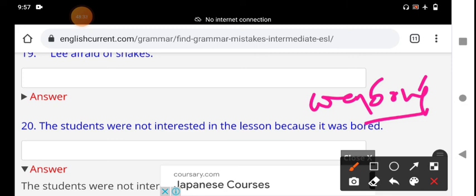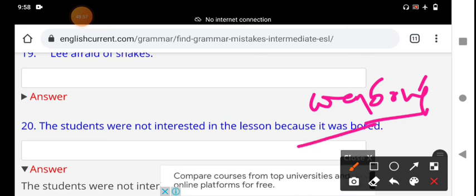Here the situation is that the class causes us to be bored. So the right answer is: the students were not interested in the lesson because it was boring. That is the right answer.